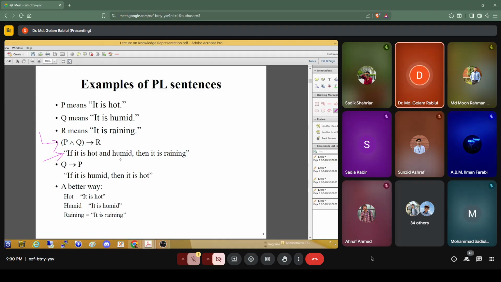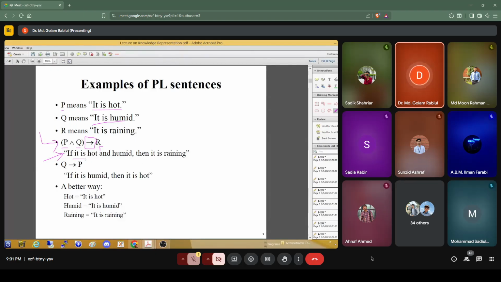So if it is hot and humid, okay, so P means hot, and Q means it's humid. So here P means hot and Q is humid, so P and Q. So if it is hot and humid, then it's raining. Okay, so here R is there. That means this is the implication sign. Okay, P and Q, that means hot and humid, implies raining.